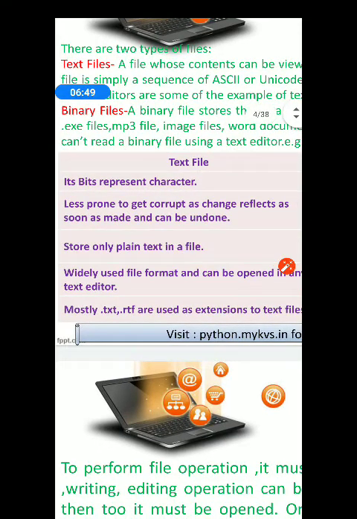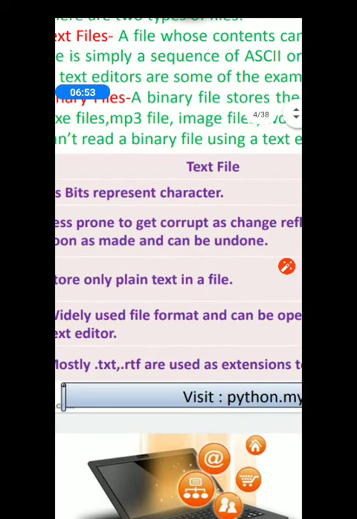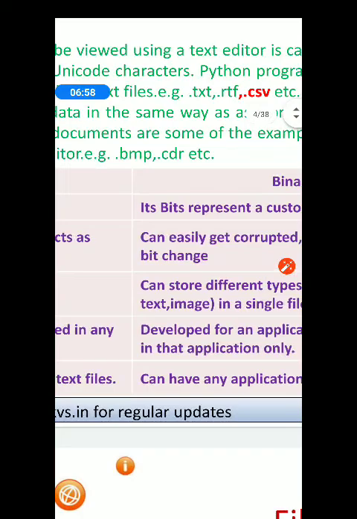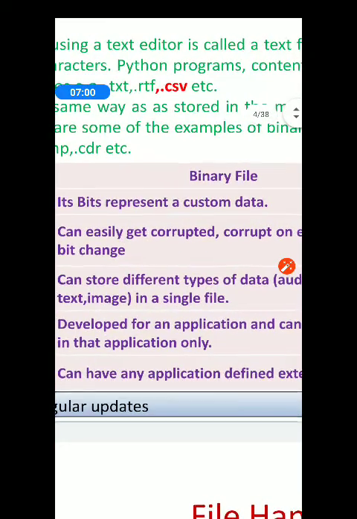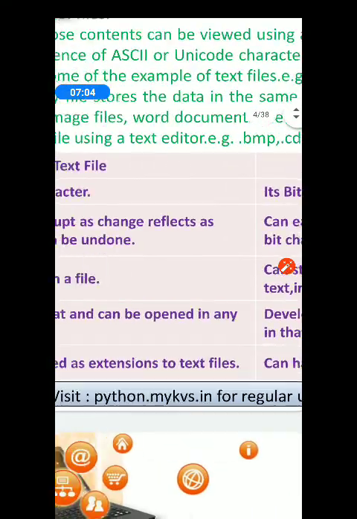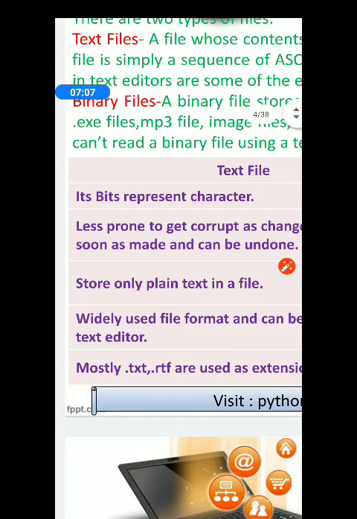The first difference. In text file, bits represent characters, but in binary file, bits represent custom data. The next difference.